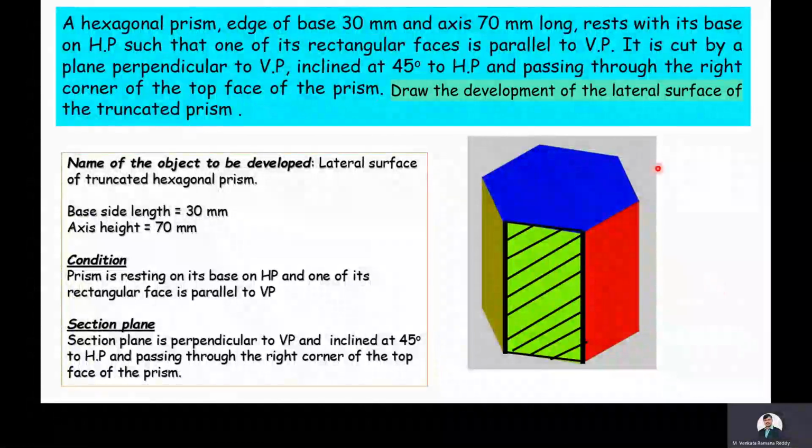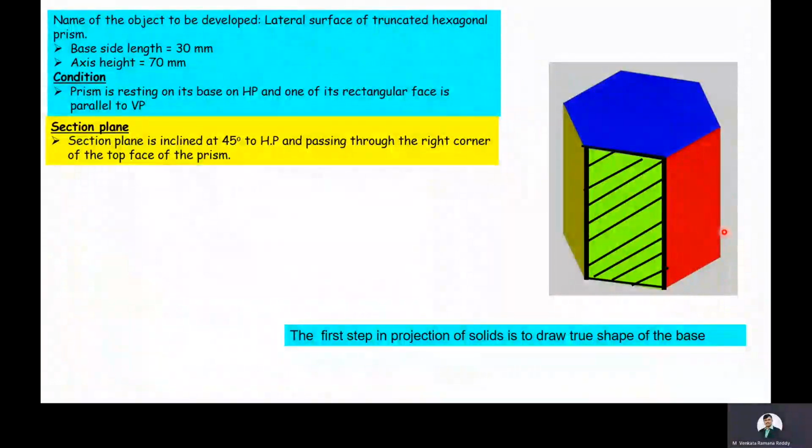Next step is drawing the true shape of the base of a hexagonal prism. The first step in the projection of solids is to draw the true shape of the base. Here the hexagonal prism is resting on its base on HP and one of its rectangular faces is parallel to VP. Here the shaded region, this rectangular face, is parallel to the VP. In this position of the solid, we need to draw the true shape of the base. The true shape of the base is visible in the top view. In top view, we are able to see the true image of the base of a hexagonal prism.